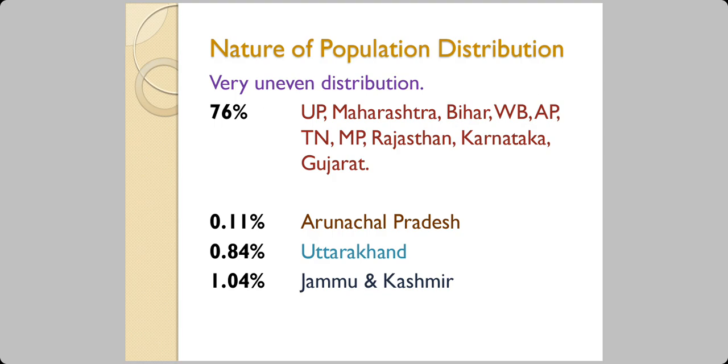Now, out of this population, 76% are scattered in UP, Maharashtra, Bihar, West Bengal, AP, that is Andhra Pradesh, Tamil Nadu, Madhya Pradesh, Rajasthan, Karnataka, and Gujarat. These states hold the majority of the population. The least populations are found in Arunachal Pradesh, Uttarakhand, and Jammu and Kashmir. The other percentages are in the other states.